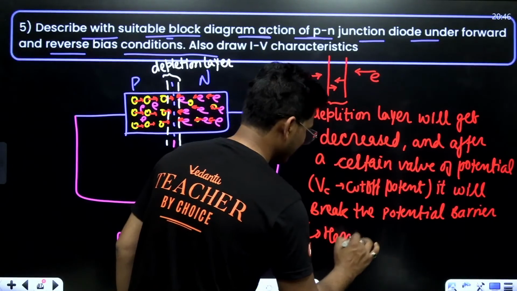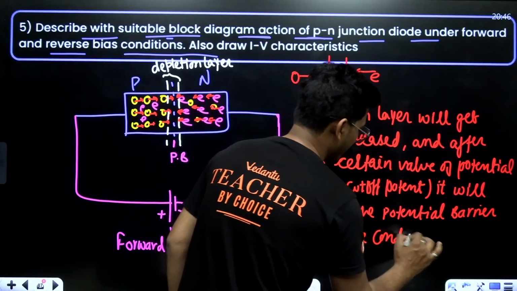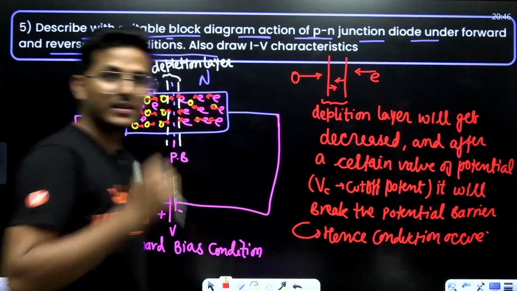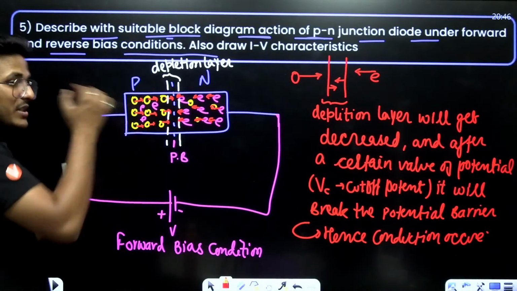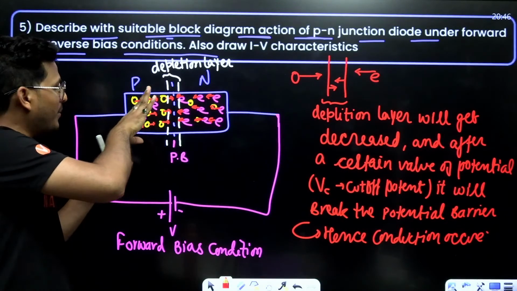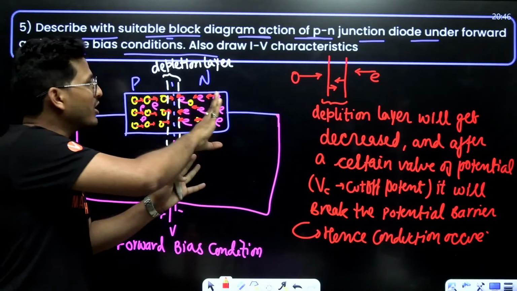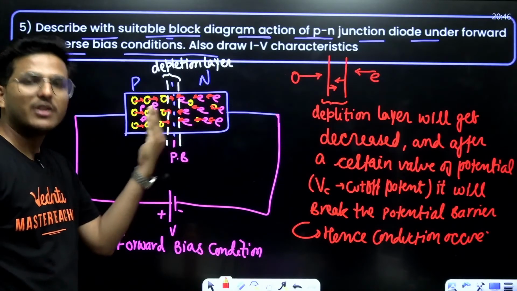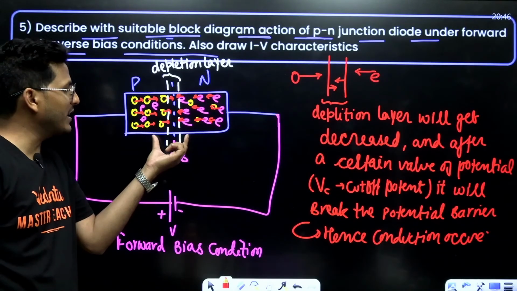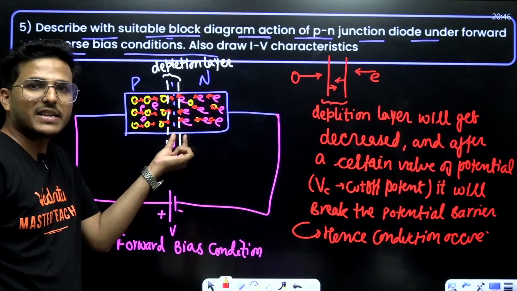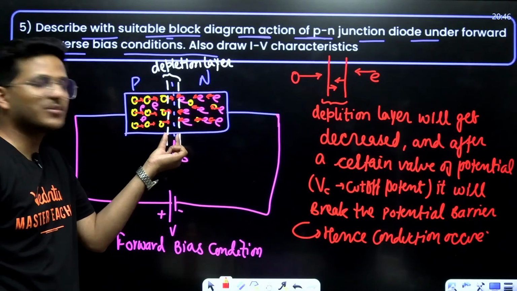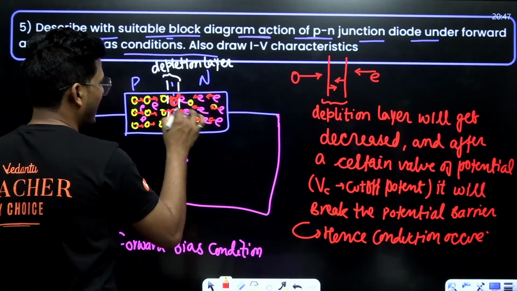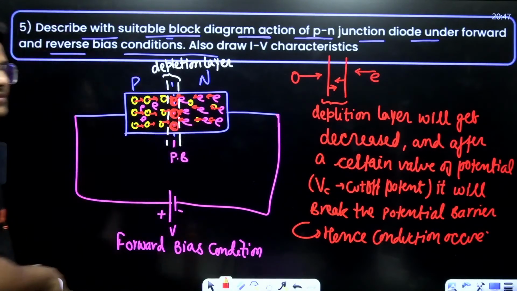Hence, conduction occurred. Alright. The positive terminal pushes the positive charges, that is holes, towards the depletion layer. Electrons are also repelled by the negative charges towards the depletion layer, so the depletion layer decreases. After a certain value, electron and hole pair recombinations are possible, right?